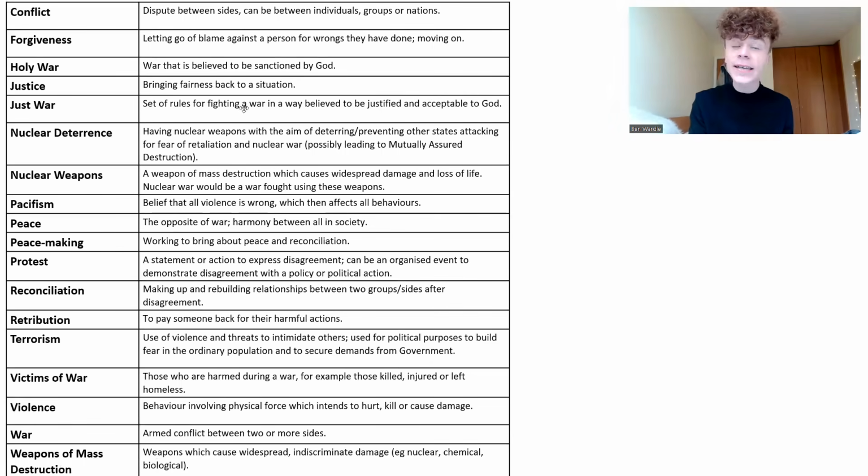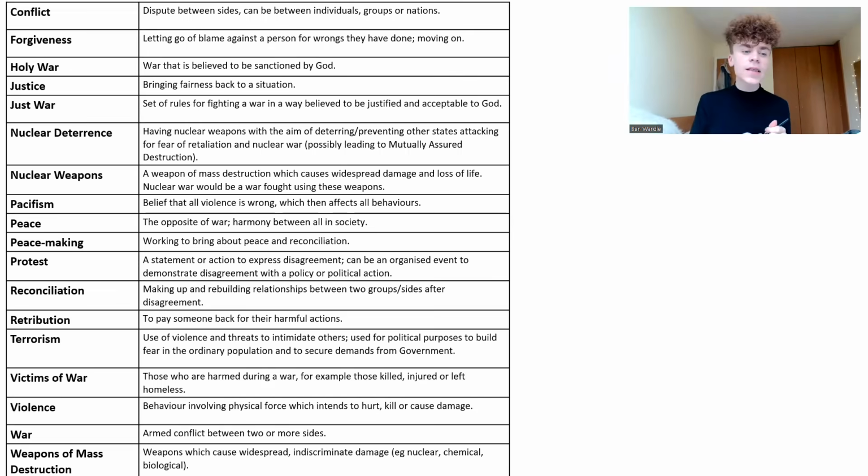Your first keyword is conflict, and that means dispute between sides, and it can be between individuals, groups, or nations. We've then got forgiveness, which means letting go of blame against a person for wrongs they have done and moving on. And we'll be looking at the difference between forgiveness and reconciliation, because whereas forgiveness is about letting go and moving on, reconciliation is about going one step further and then actively rebuilding that relationship.